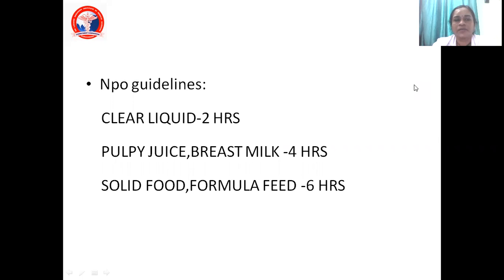Now next, coming to the NPO guidelines, that is nil per oral guidelines. For any case posted for surgery, you need some amount of starvation. So what are the norms we have? This is 2, 4, 6. 2 means clear fluids: the patient can take clear fluids up to 2 hours before. Next is 4 hours: breast milk is for 4 hours. It is not a clear fluid. Any pulpy juice can also be for 4 hours. And finally, solids will be up to 6 hours.